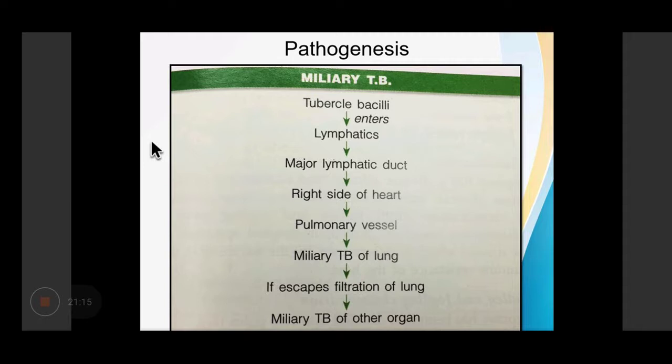So, what is the pathogenesis of miliary tuberculosis? The tubercular bacilli enter the lymphatics and then the major lymphatic duct. From the major lymphatic duct, they go into the right side of the heart, then into the pulmonary vessels, and cause miliary tuberculosis of the lung. Sometimes these bacilli escape the filtration of the lungs, and the bacilli can spread into multiple organs.